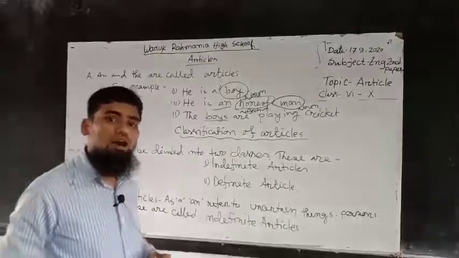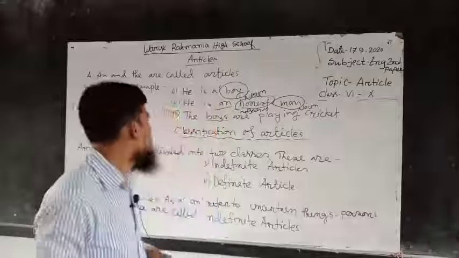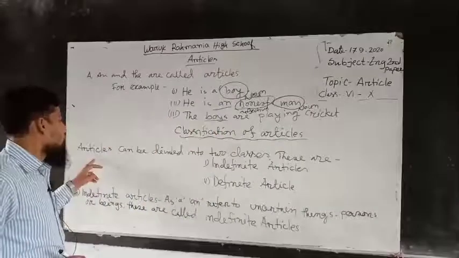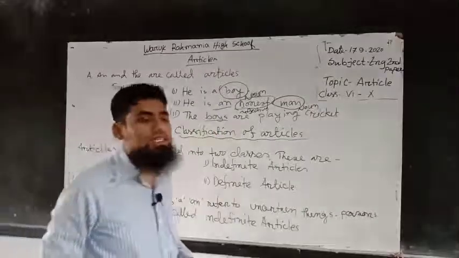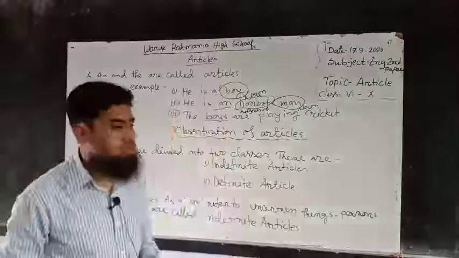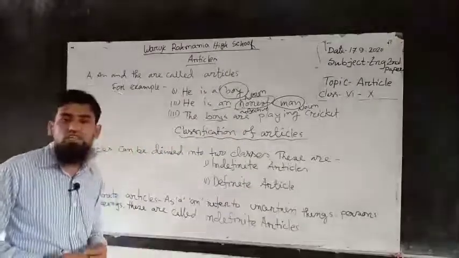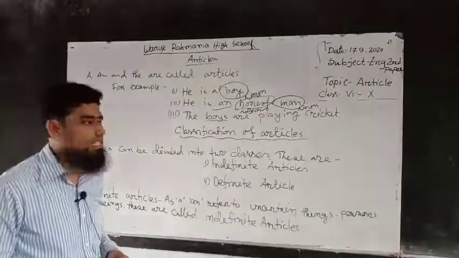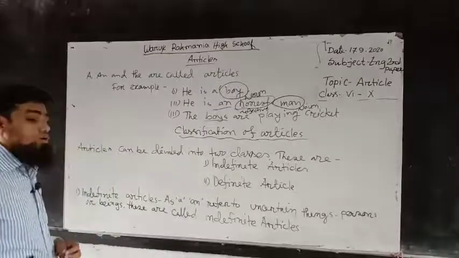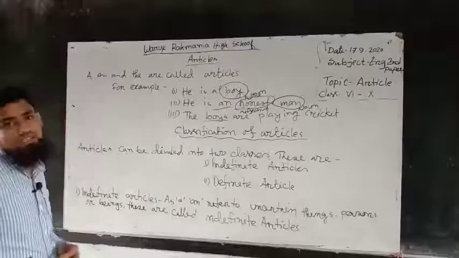Classification of articles. Articles can be divided into two classes. Number 1, indefinite article, and number 2, definite article. What is indefinite article?